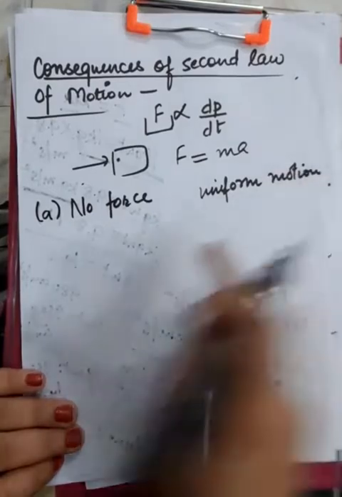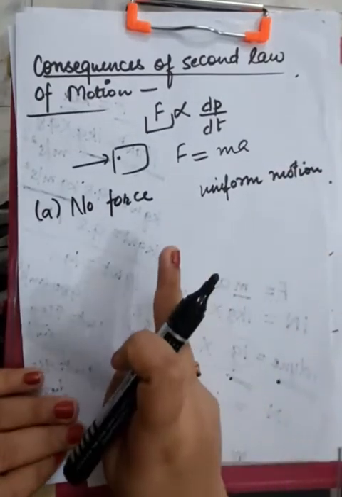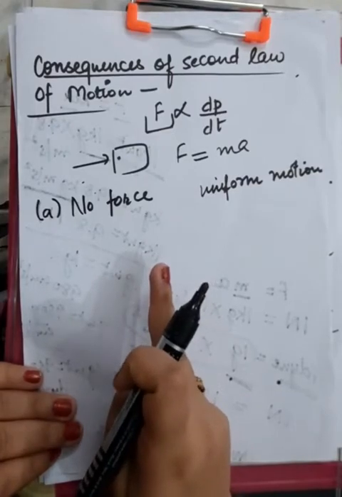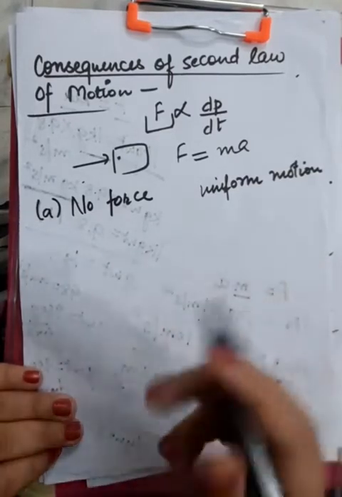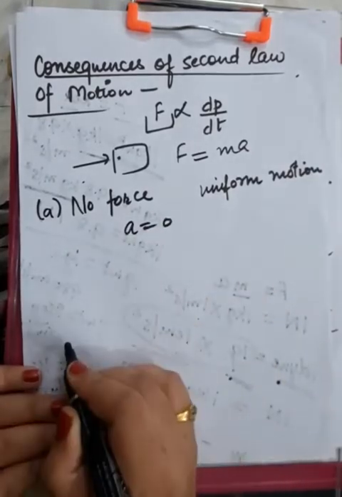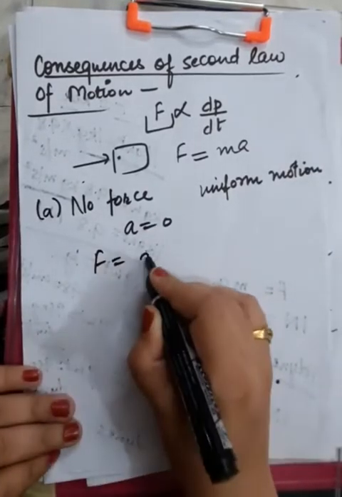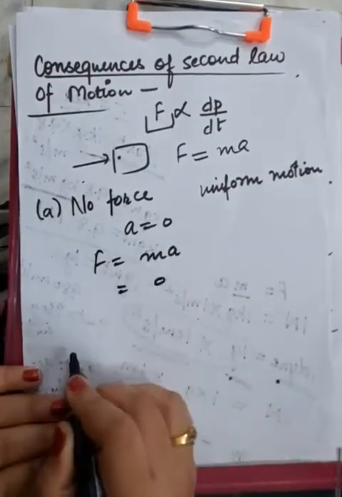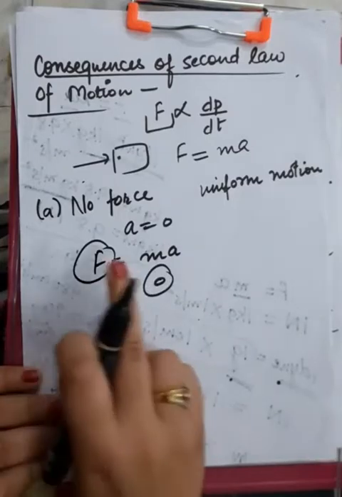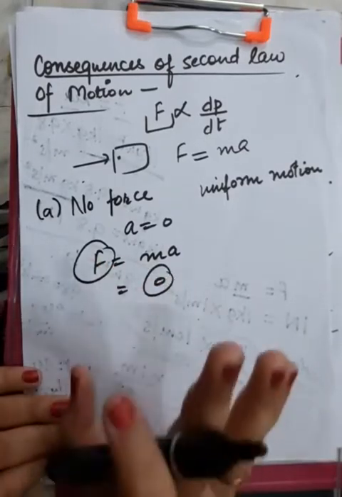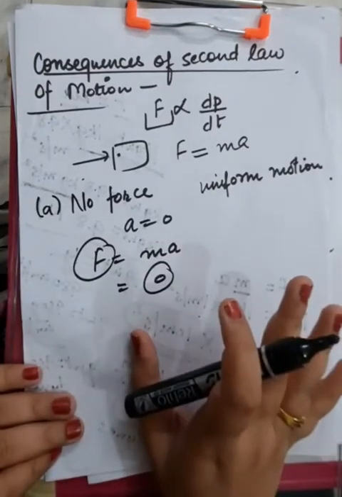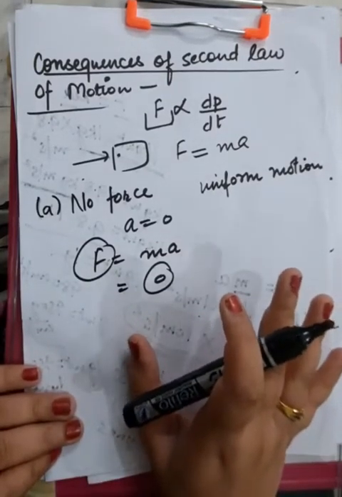When the body is in uniform motion, its velocity is constant. This means its velocity is not changing with respect to time, so it's not accelerating. So acceleration is zero, and force, which is ma, is also equal to 0. So F comes out to be equal to 0. This means you require absolutely no force to keep the body in uniform motion if it is going like that. Okay.